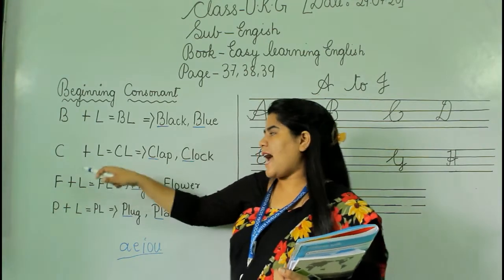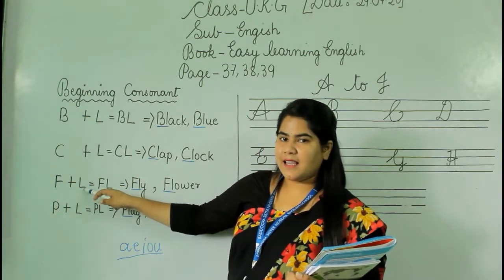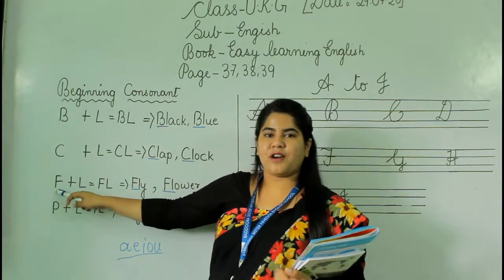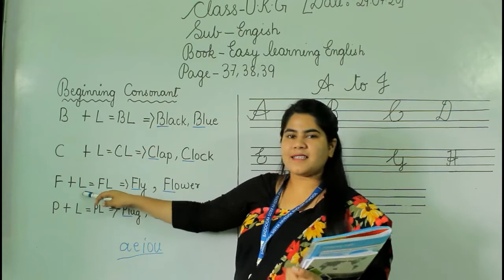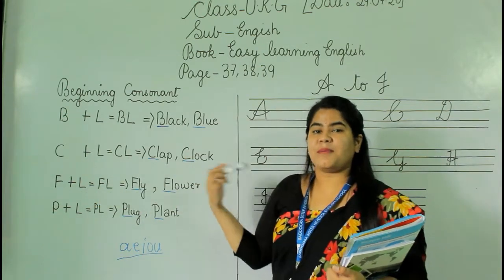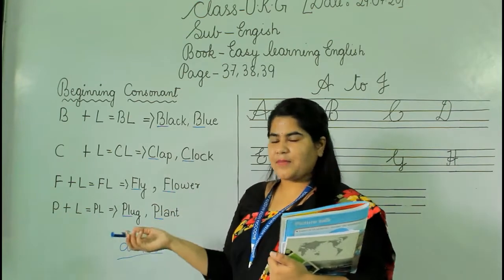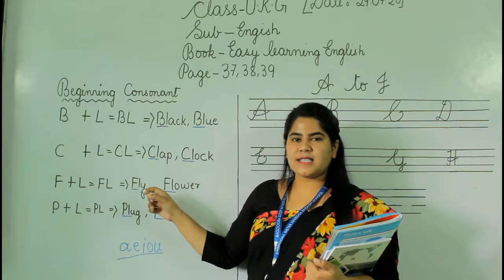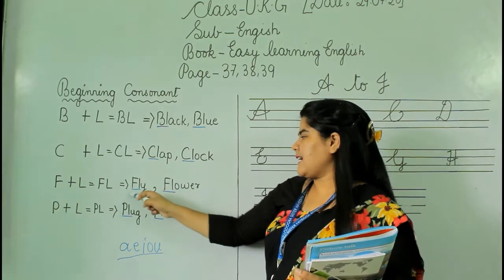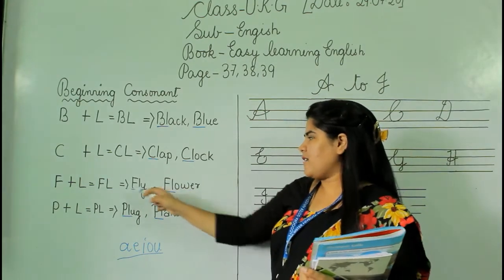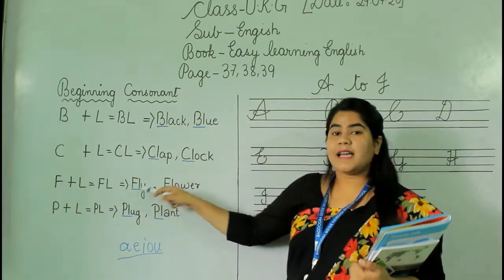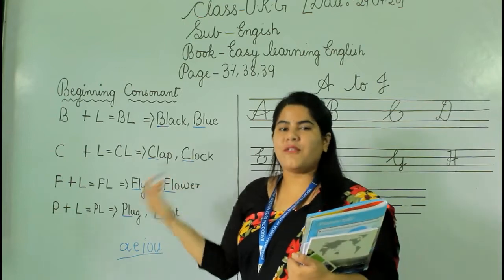F, right? And the second letter is L. Let's pronounce the phonic sound: F is f and L is l. When we blend this together, it will be pronounced as fl, like in the words fly and flower. These are the beginning letters. We have blended F and L together, then it is pronounced as fl.